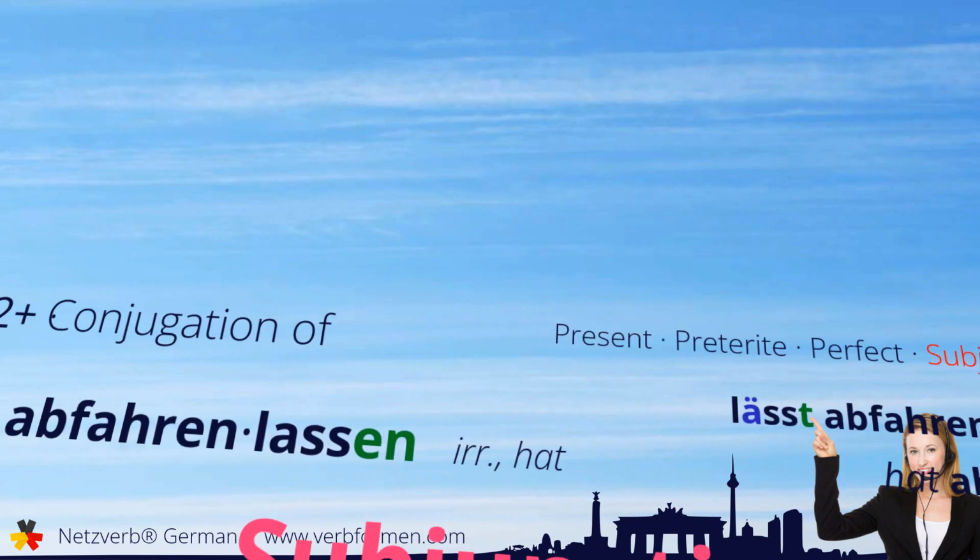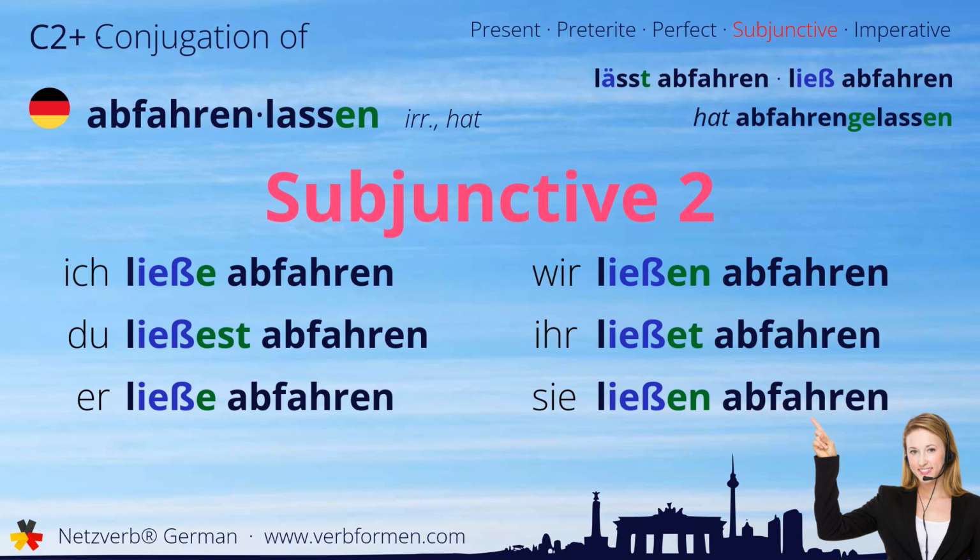Now we move on to the subjunctive two. Ich ließe abfahren. Du ließest abfahren. Er ließe abfahren. Wir ließen abfahren. Ihr ließet abfahren. Sie ließen abfahren.